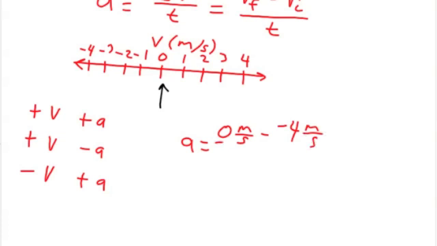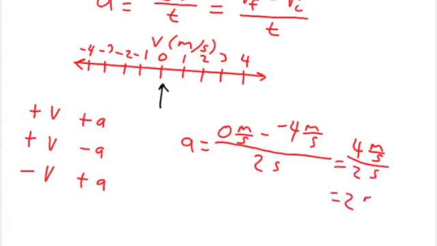And let's say, for example, that happens over 2 seconds. Okay? So what is 0 minus -4? Positive 4. So that's 4 meters per second in 2 seconds, which will give you 2 meters per second squared. That's a positive acceleration. So mathematically, it's positive.